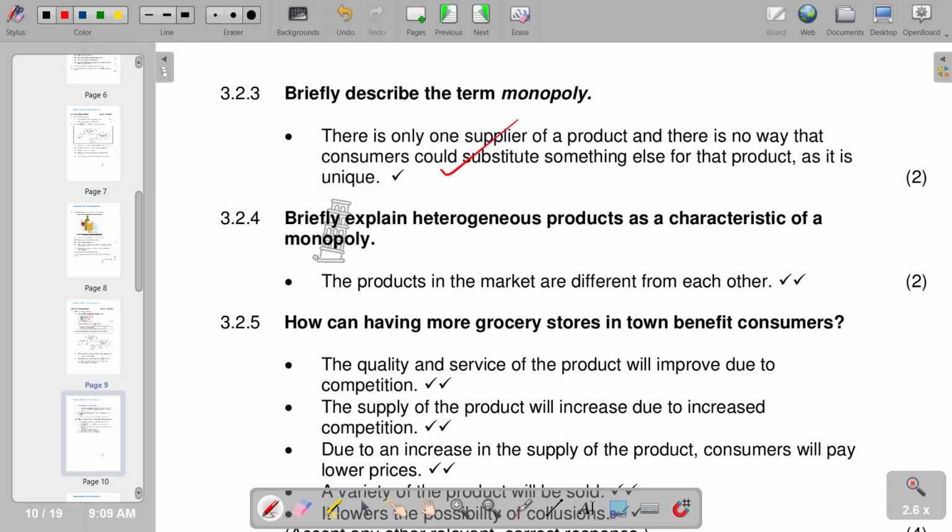Then briefly describe heterogeneous products as a characteristic of a monopoly. It means the products in the market are different from each other. So that's the explanation that we have.